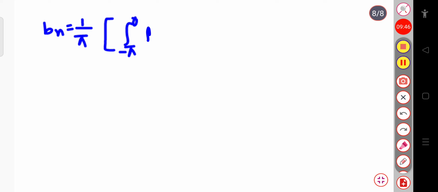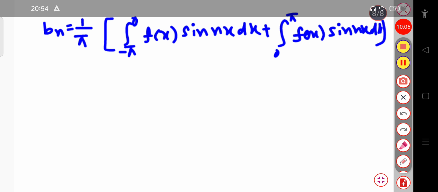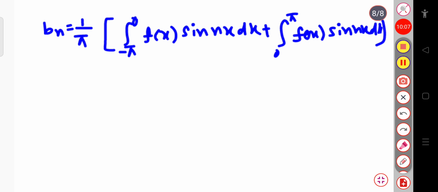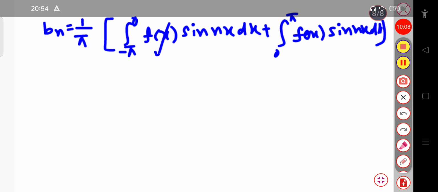sin nx dx. Now also here we will apply the same, that is the function's value goes to 0 when we put f of x to be 0, then the first term reduces to 0. And in this place f of x, if we put the value, will be simply x into sin nx dx. So that is equal to 1 by pi integration over 0 to pi x sin nx into dx. Now let us integrate this.